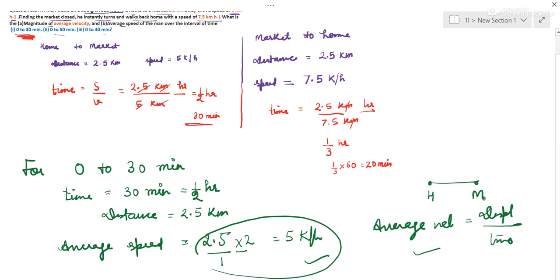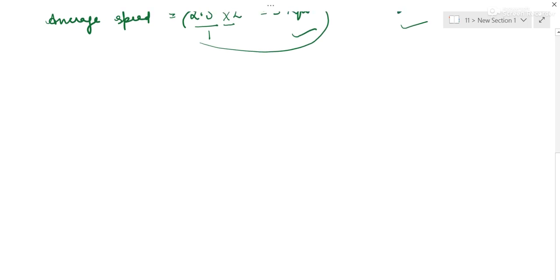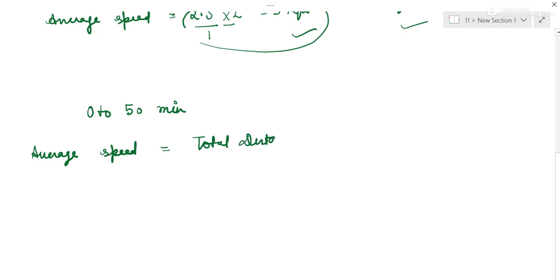Then we have to do it for 0 to 50 minutes. First we are calculating average speed. Average speed's formula is total distance by total time.